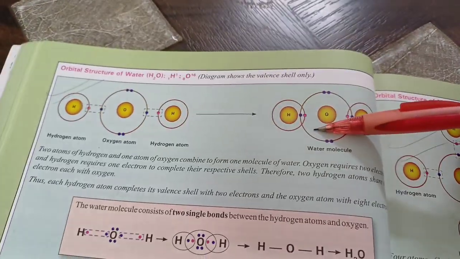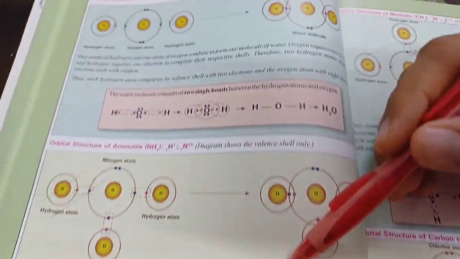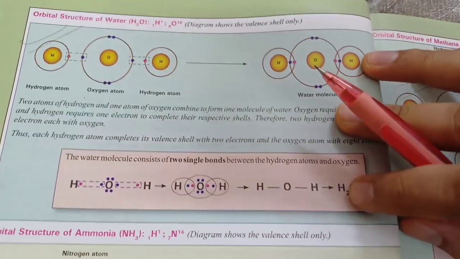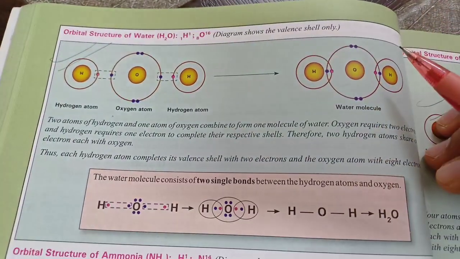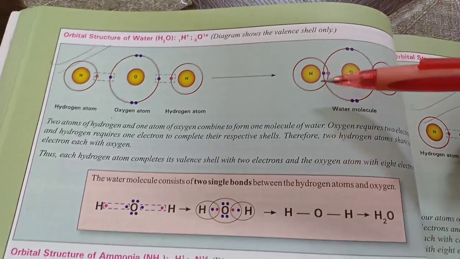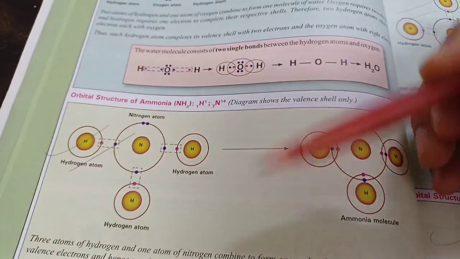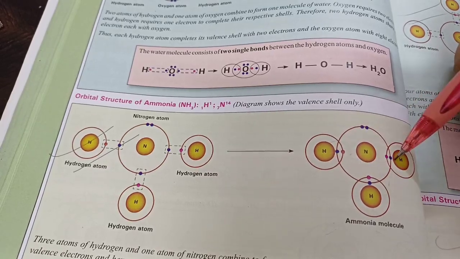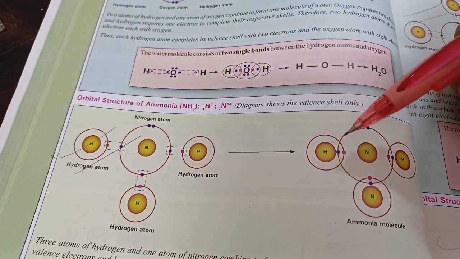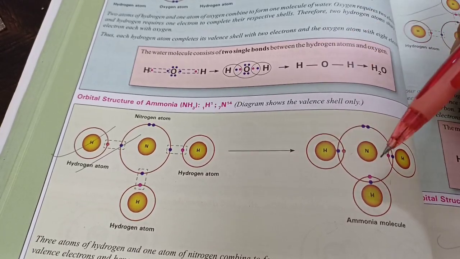So water and ammonia are again examples of polar covalent bonds, but that is not in our syllabus. It is in 10th standard. However, if the school teacher teaches it, then remember this concept. So here we have two single covalent bonds. We can't call it a double covalent bond. And here also we have three single covalent bonds. We can't call it a triple covalent bond, because the triple covalent bond, which is in nitrogen, happens between the same two atoms. But here, how do we say it?